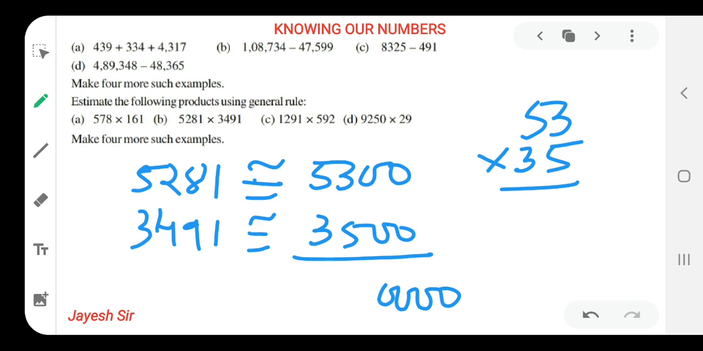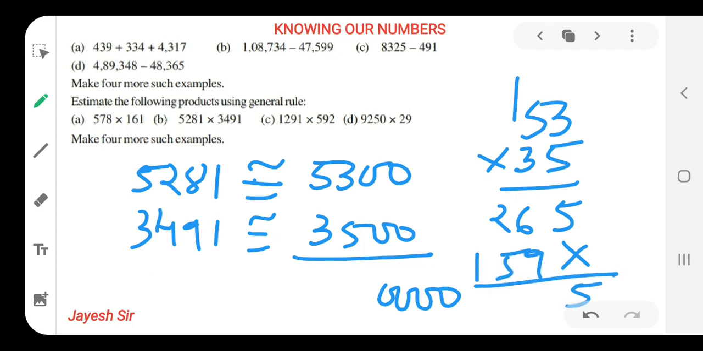Now 35 multiplied by 53: 5 3s are 15, 1 goes for carry, 5 5s are 25, 26, 3 3s are 9, and 3 5s are 15. In this way we can do: 5 here, and here also 5, 1 goes for carry, 8 1s are 8. Our answer is 1855 and 4 zeros. I hope you all might be getting it, friends, this answer only after multiplying it.